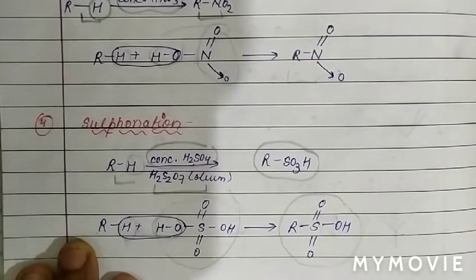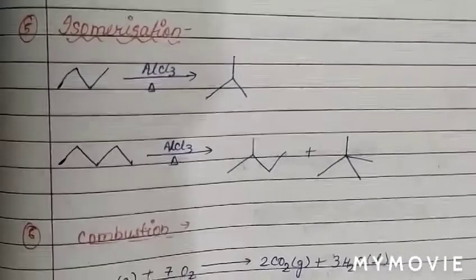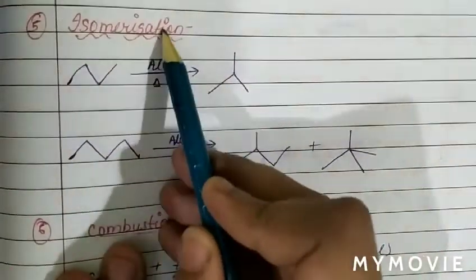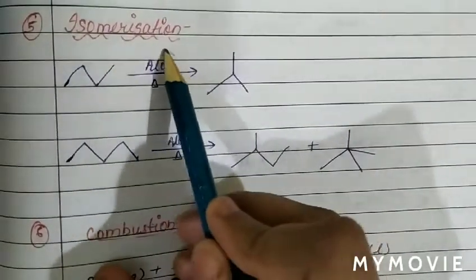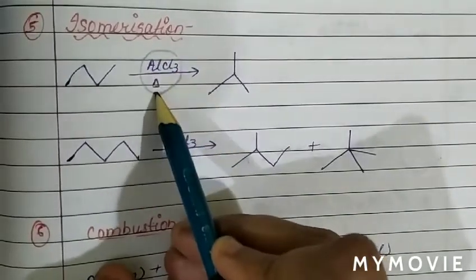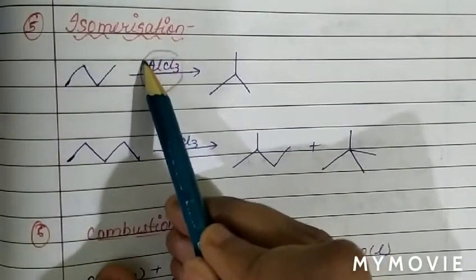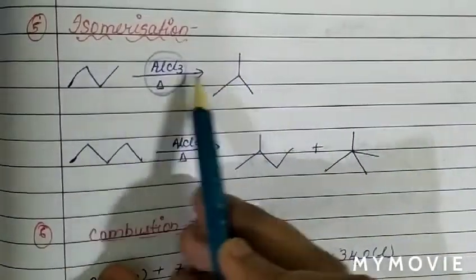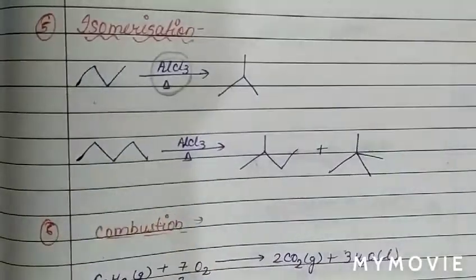Now we will discuss another reaction of alkane, which is the isomerization reaction, in which alkane isomers are formed. The reagent used is AlCl3 in presence of heat. This is butane. When butane isomerizes with AlCl3 and heat, it forms 2-methylpropane. Butane and 2-methylpropane are isomers of each other, so this reaction we call isomerization.